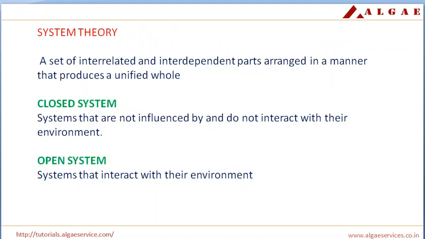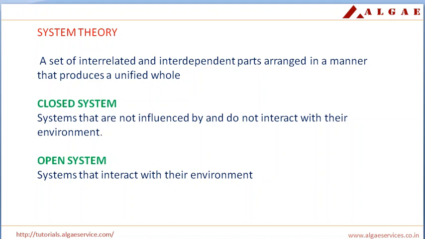Now, you can see the system theory. That means a set of interrelated and interdependent parts arranged in a manner that produced a unified whole. For example, a system approach recognized that no matter how efficient the production department might be, the marketing department better anticipate changes in customer taste and work with the product development department in creating products customer wants, or the organization's overall performance will suffer.